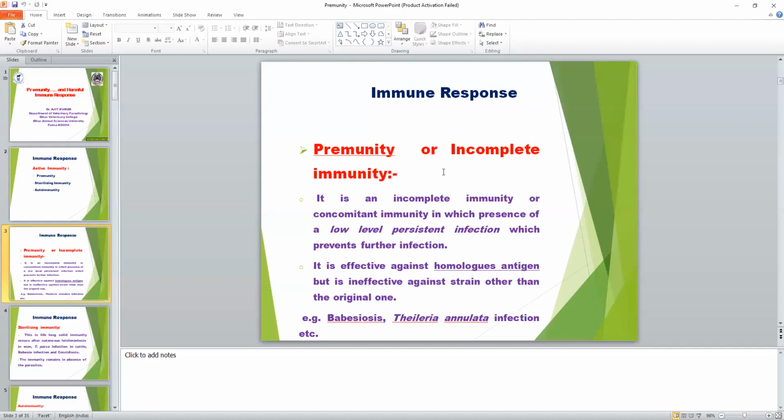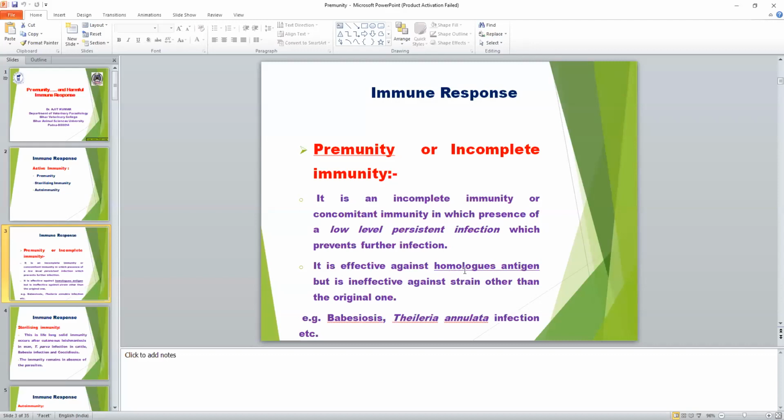Theileria annulata infection. Babesiosis is an important hemoprotozoan disease that causes red water disease or coffee coloring in cattle, sheep, goat, horse, dog, and other hosts also.